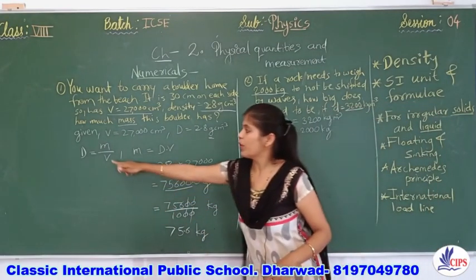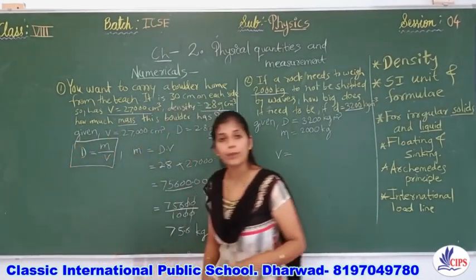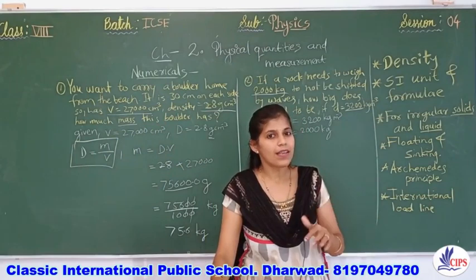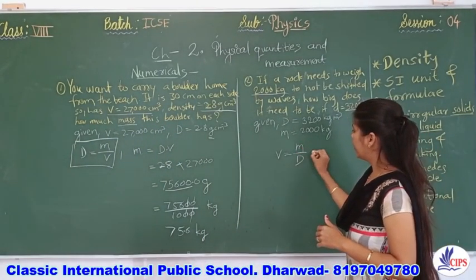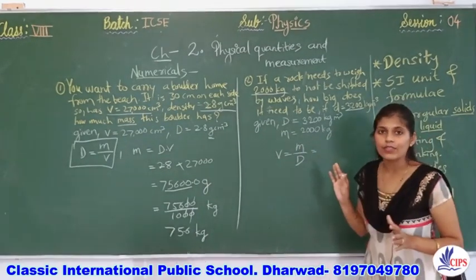We know only one formula, that is density is equal to mass divided by volume. So if I want to find out volume, the formula will be mass divided by density. Your work is only to insert the values.